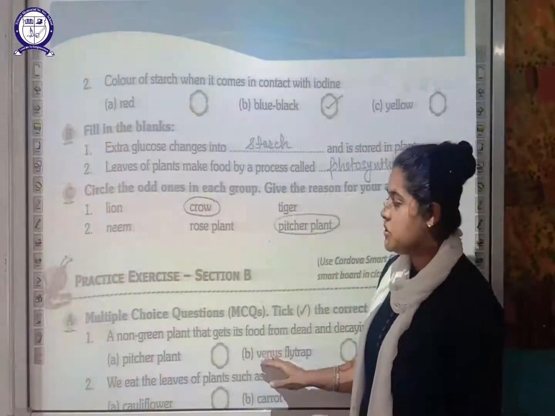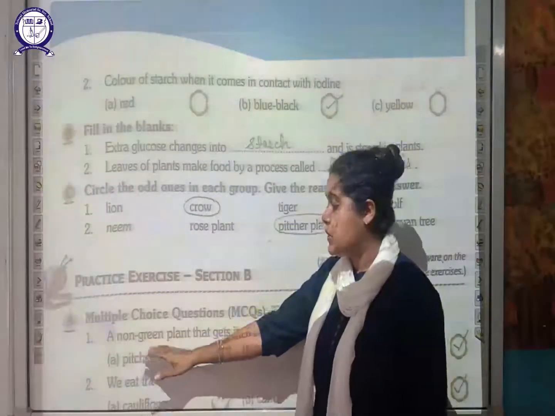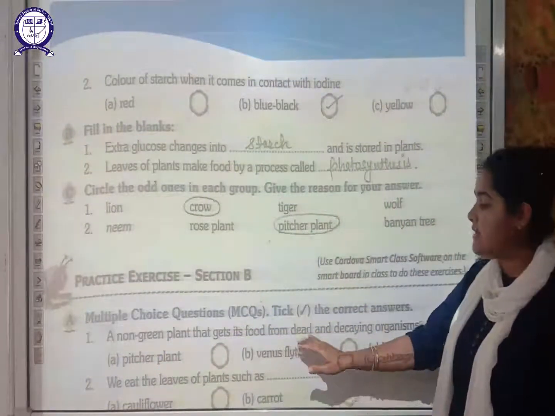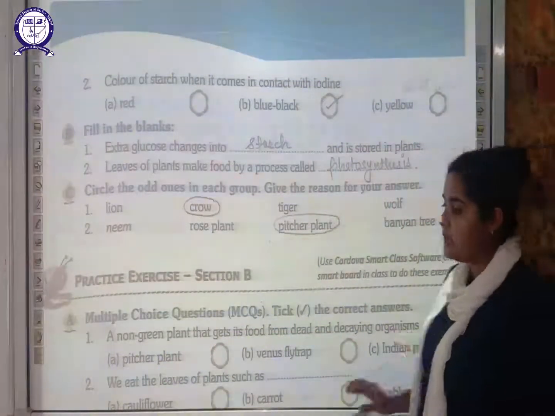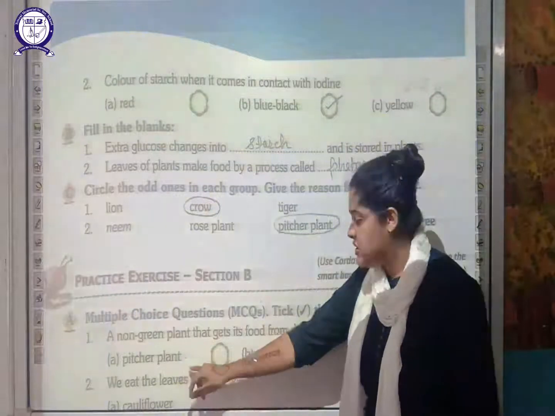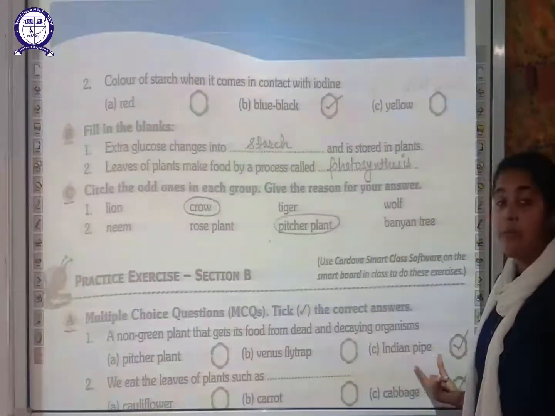Moving on to section B of the exercise. First, a multiple choice question. A non-green plant that gets its food from dead and decaying organisms. Which is that non-green plant? Pitcher plant, Venus flytrap or Indian pipe? So